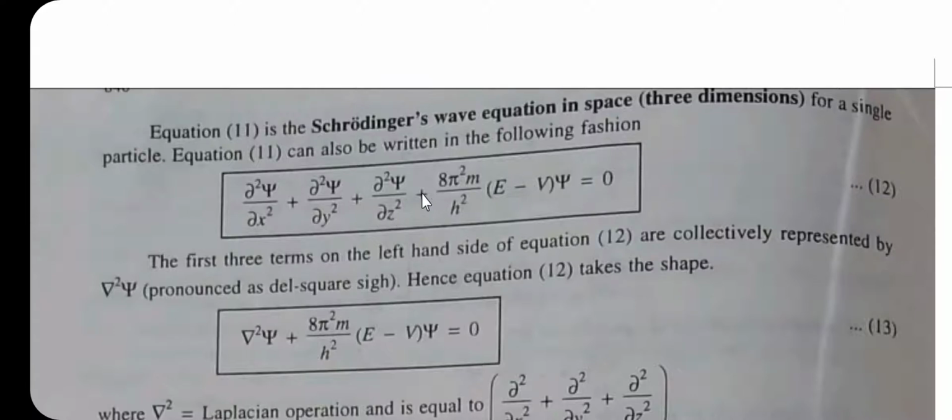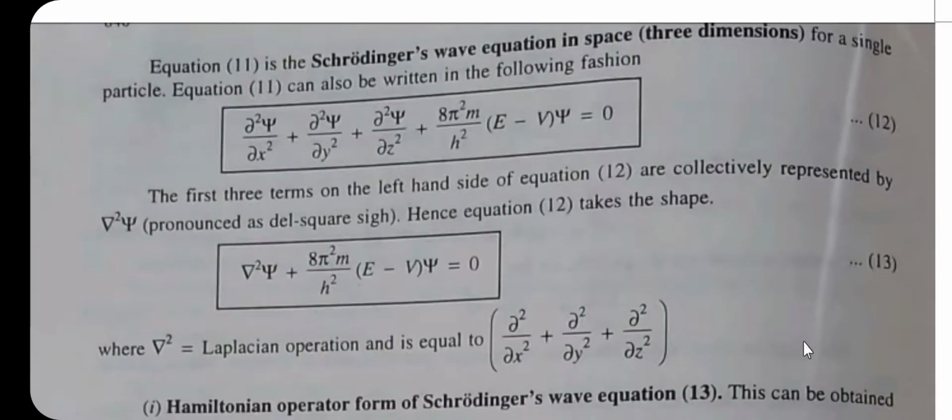In equation 12, the first 3 terms on the left hand side, number 1, number 2 and number 3, are collectively represented by del square psi. So, equation 12 can be written by replacing these 3 terms with del square psi: del square psi plus 8 pi square m divided by h square in bracket E minus V bracket complete into psi is equal to 0.